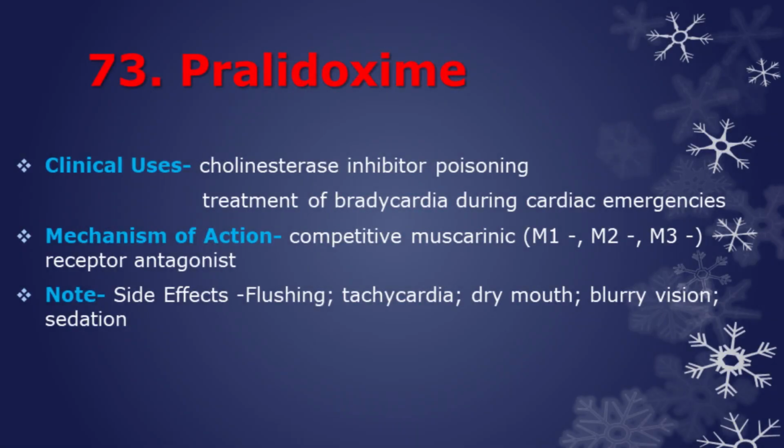Next antidote is pralidoxime. It is used in conjunction with atropine to treat organophosphate poisoning. Pralidoxime can also be used to treat overdoses of acetylcholinesterase inhibitors like neostigmine or physostigmine. Pralidoxime acts to reverse cholinesterase inhibitor activity. Side effects of pralidoxime are flushing, tachycardia, dry mouth, blurry vision, sedation.